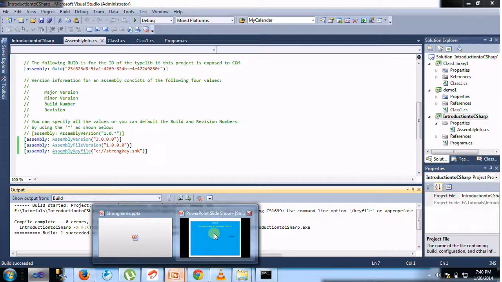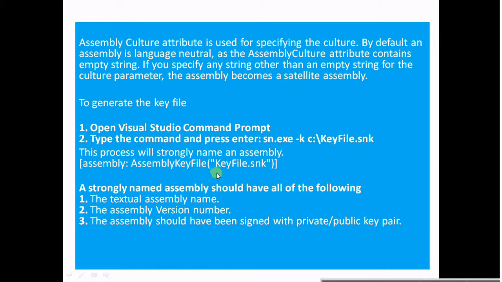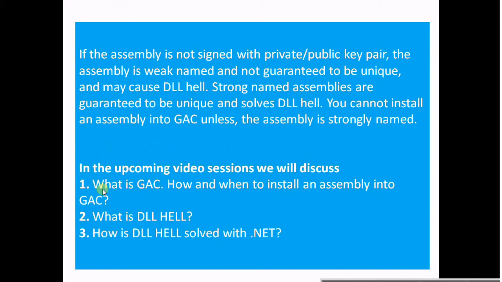Let's look at this slide. A strong name assembly should have all of the following: the textual assembly name, the assembly version number, and the assembly should be signed with a private and public key pair, and just now we put the private and public key pair in our application.